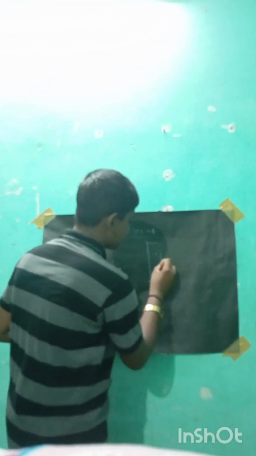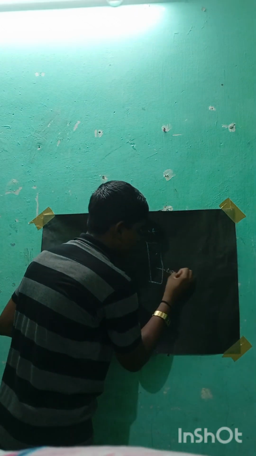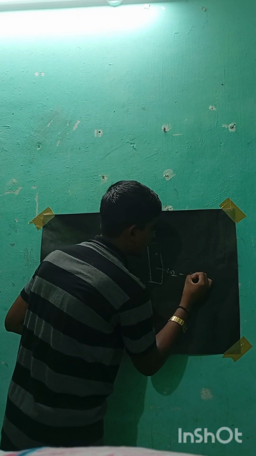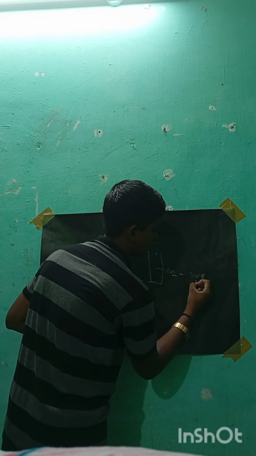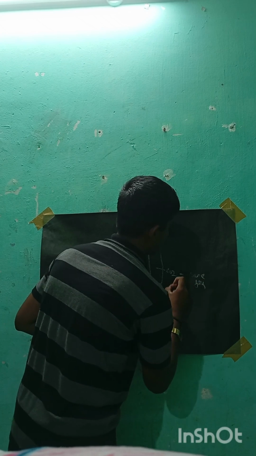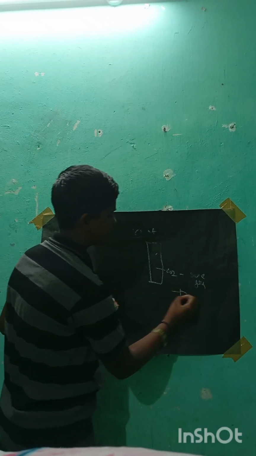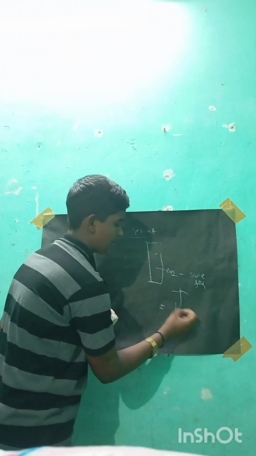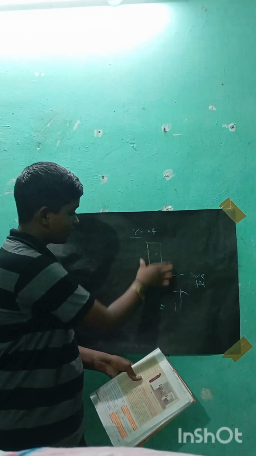Inside this there will be carbon dioxide and some kind of gas. Both will mix and give something which will stop the heat. So guys, this is the structure of what we call a fire extinguisher.